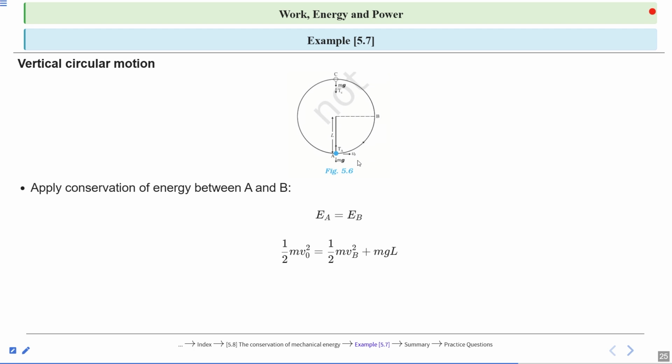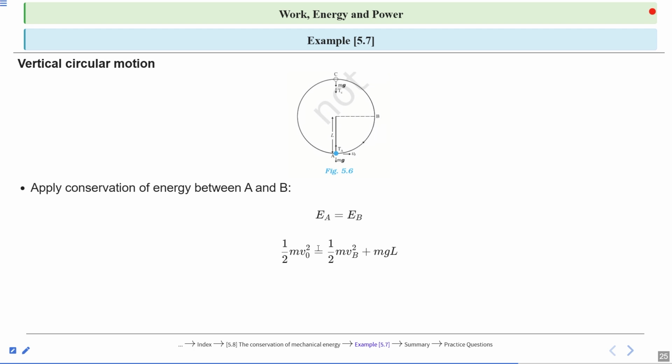The important point here is this. Listen carefully. Here we have to relate energy according to conservation of energy. So at point A, energy is E_A. At point A, there is only kinetic energy because there is no potential energy due to absence of height. There is no height, so only kinetic energy, that is half m v naught square. Yes or no? And if we talk about point B, there is both kinetic energy plus potential energy.